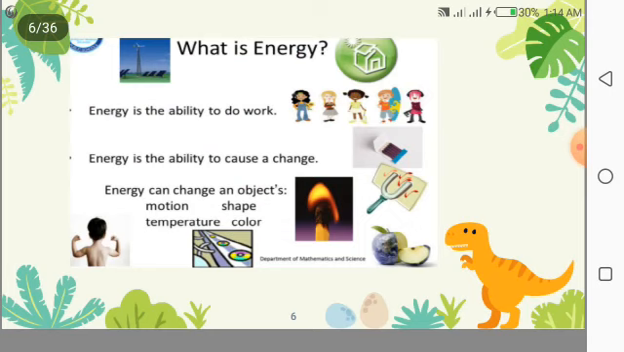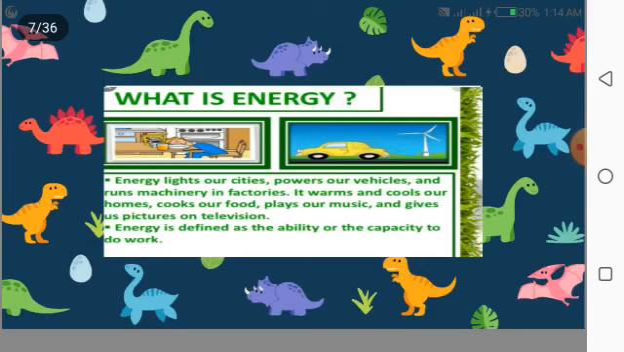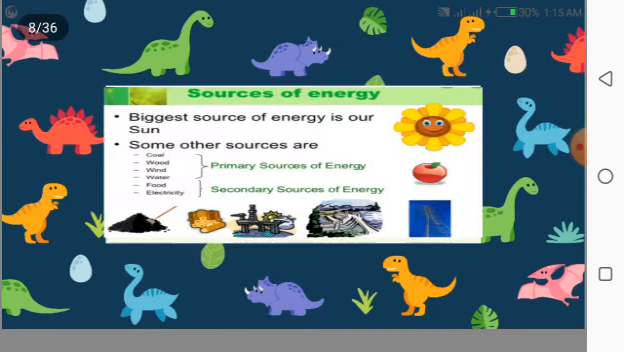What is energy? I am repeating. Energy is the ability to do work. Energy is the ability to cause a change, and the change can be in motion, shape, temperature and color. Energy lights our cities, powers our vehicles and runs machinery in factories. It warms and cools our homes, cooks our food, plays our music and gives us pictures on the television. Energy is defined as the ability or the capacity to do work.